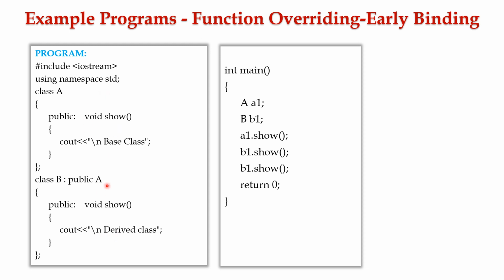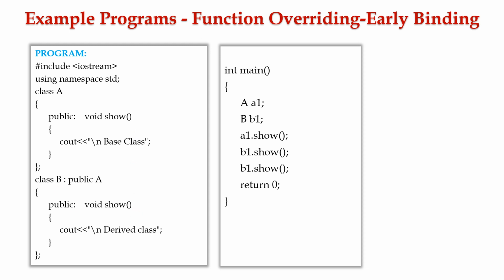Here we can notice that class A and class B declare the same function show. The function name is show, which is similar in class A and class B. The return type is void, which is similar in both class A and class B. And the argument type is also the same, which means it has no arguments in class A and class B.